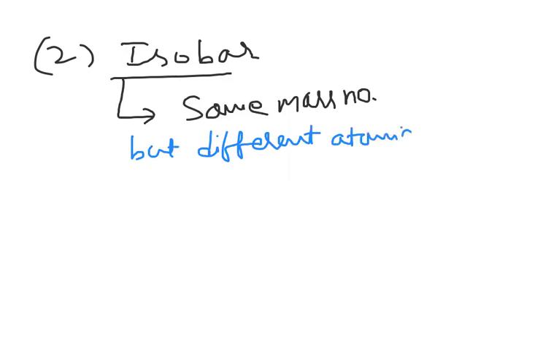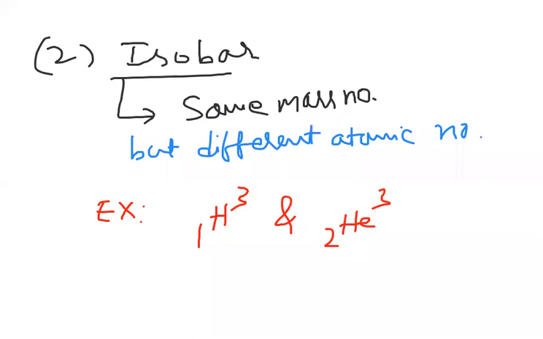Example: 1H3 tritium and 2He3 helium. We are taking mass number 3. In these two, the mass number is the same but the atomic number is different.